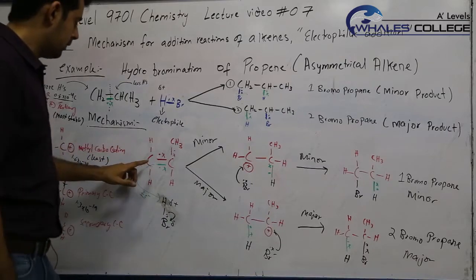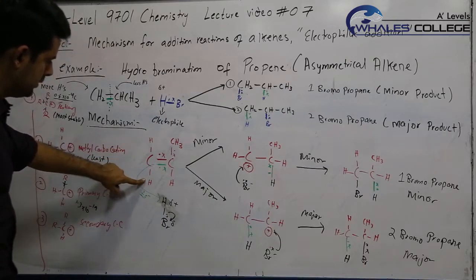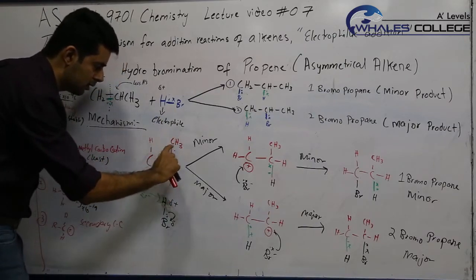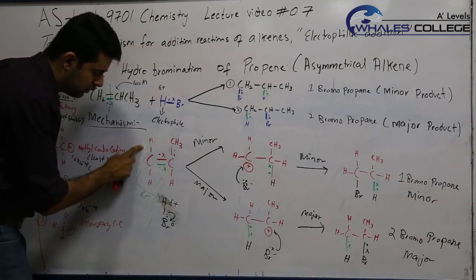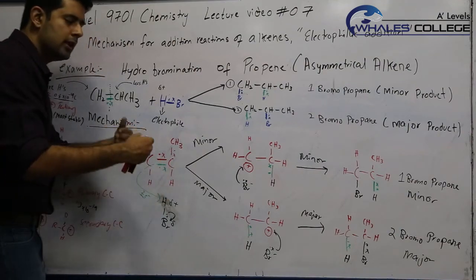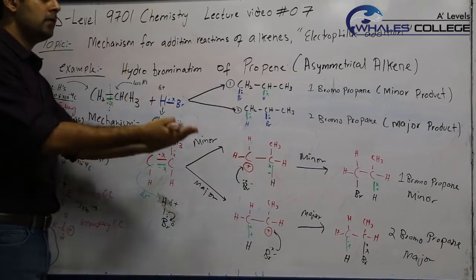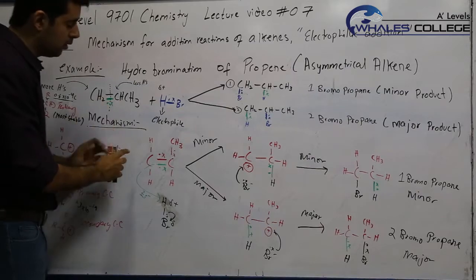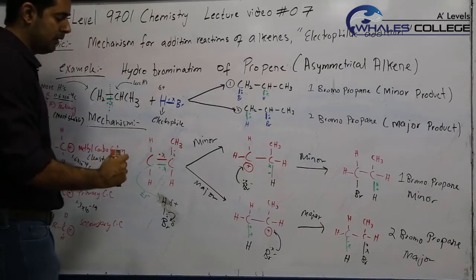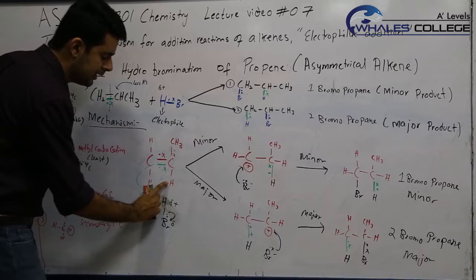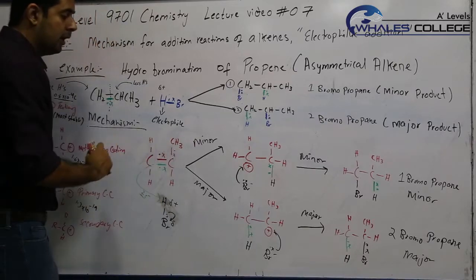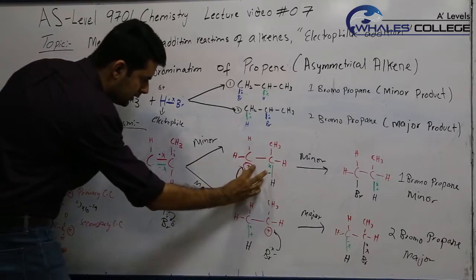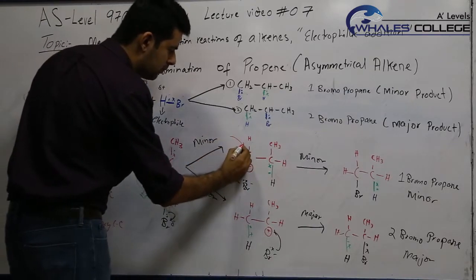Now look over here. This one is attached to 2 hydrogens. This one is only attached to 1 hydrogen. That means this carbon is attached to 2 alkyl groups. One is methyl and one is this carbon. This is only attached to 1 carbon. So let's make it easy. More hydrogens means fewer alkyl groups. So this has more hydrogens, that means it has fewer alkyl groups. This will not form a stable carbocation relative to this one because it has fewer hydrogens, that means it has more alkyl groups.